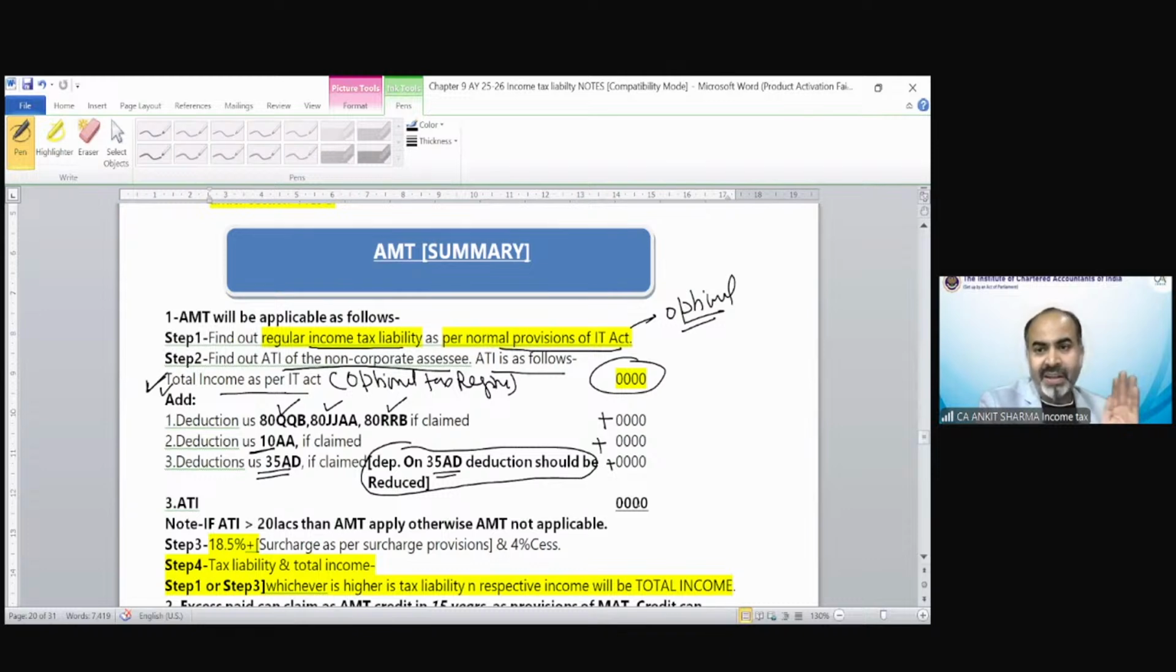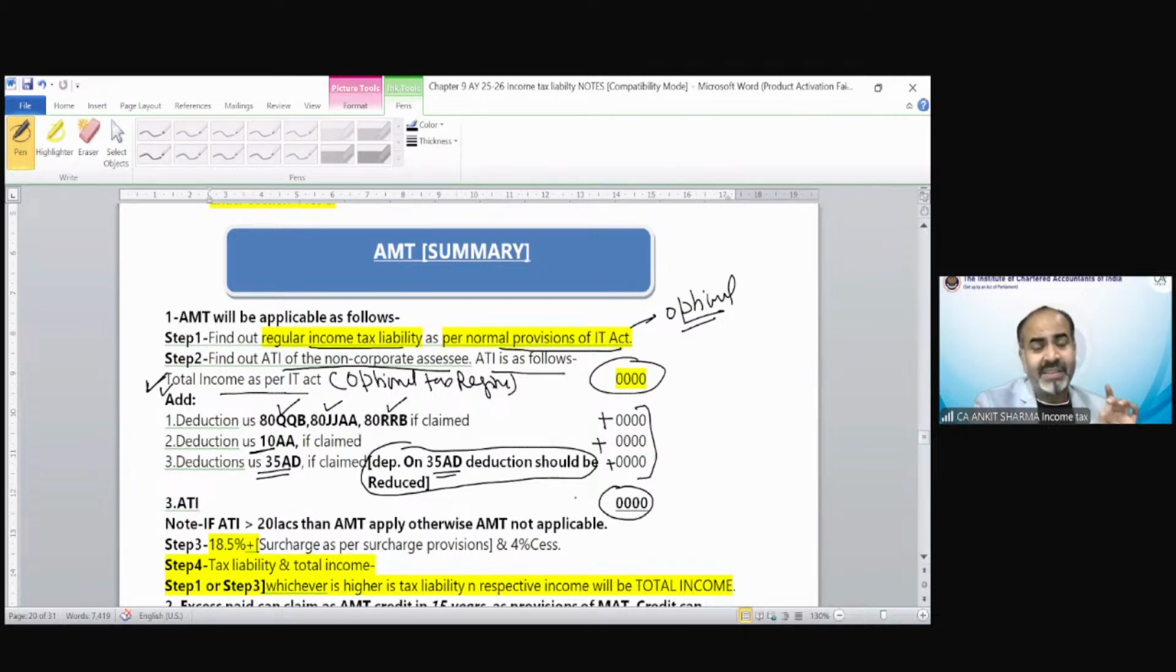So after adding this, should we ignore depreciation? No, we have to consider depreciation. Depreciation needs to be reduced. That means we are considering depreciation. 35AD we need to add back, but depreciation on that 35AD asset, which we have added back, needs to be reduced. Clear? These three things need to be added back. Then this is called ATI.